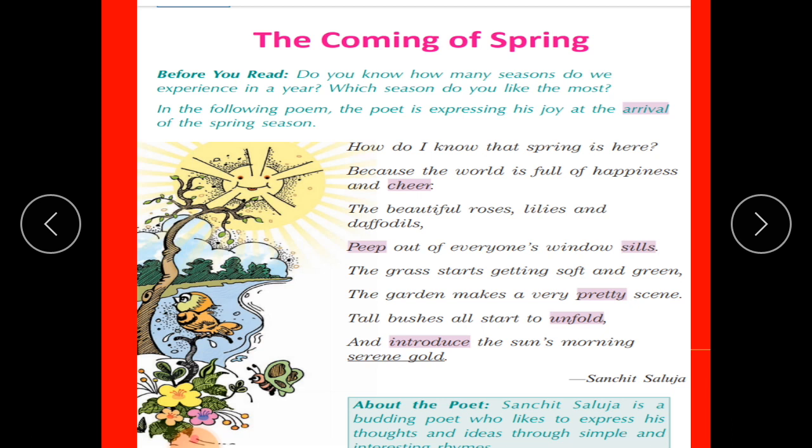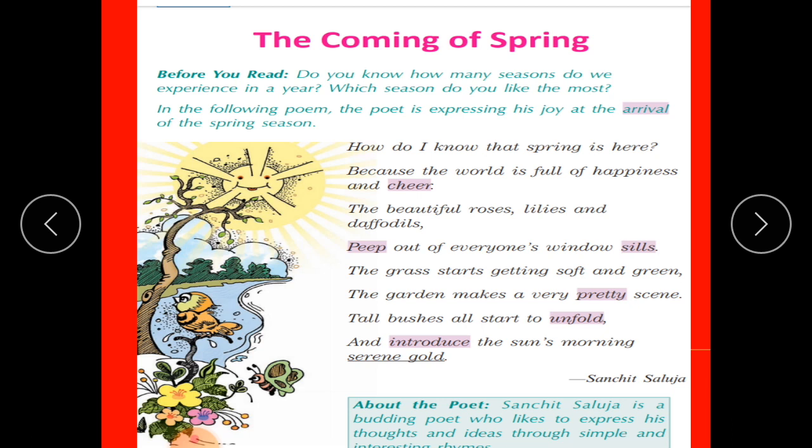Please repeat. The grass starts getting soft and green. The garden makes a very pretty scene. Tall bushes all start to unfold and introduce the sun's morning serene gold.